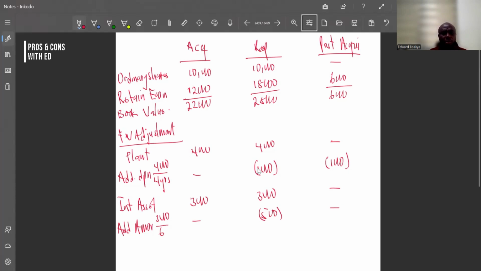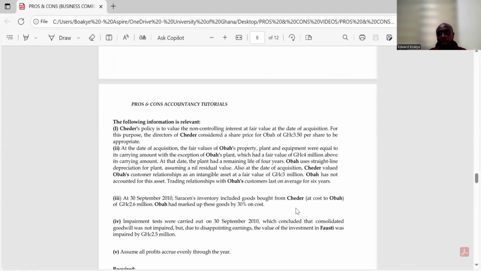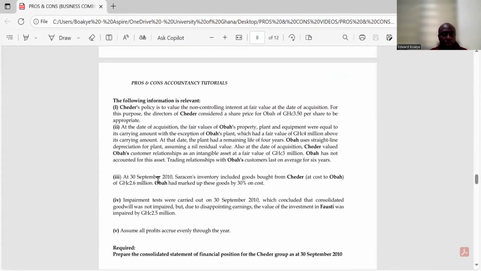But remember, we said the subsidiary may end up selling something to either an associate or the parent. And if there's any profit in it, they will have to unrealize it, isn't it? So let's go and see if there was some sales from the subsidiary to the parent or any associate. Let's look at it. So we are done with this note, isn't it? So let's go for note 1.